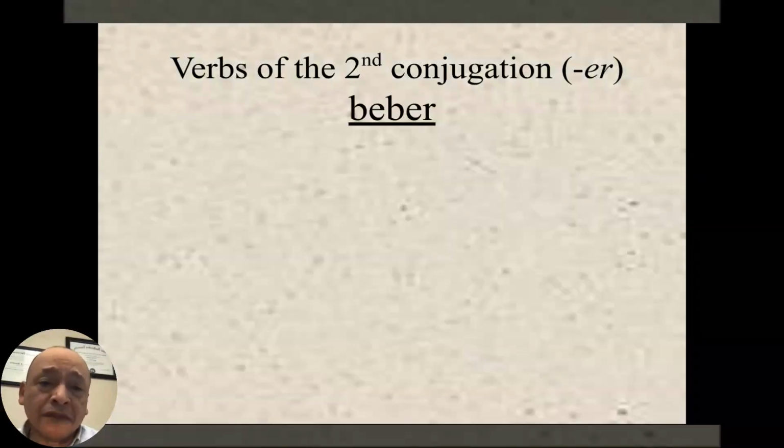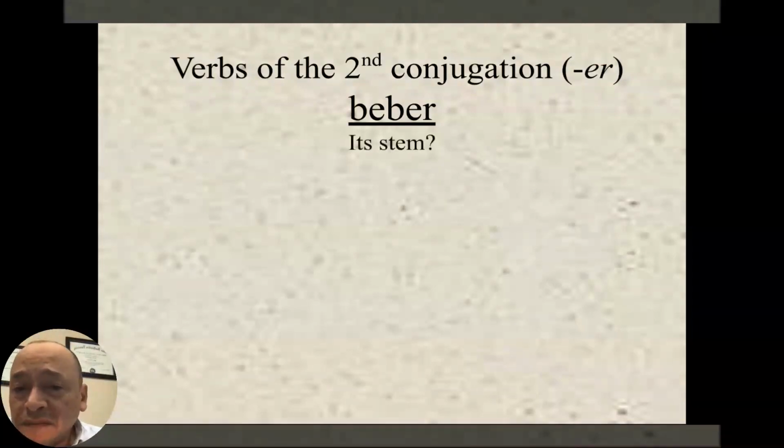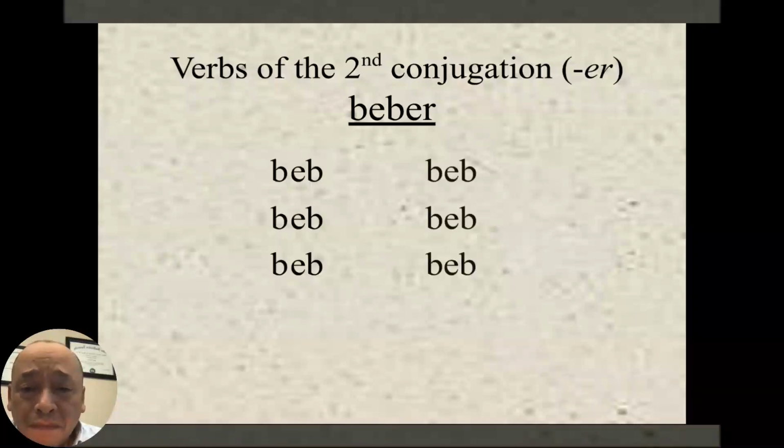Beber. The stem of the verb of beber is, muy bien, be. So, yo bebo, tú bebes, él, ella, usted bebe, nosotros, nosotras bebemos, vosotros, vosotras bebéis, ellos, ellas, ustedes beben.